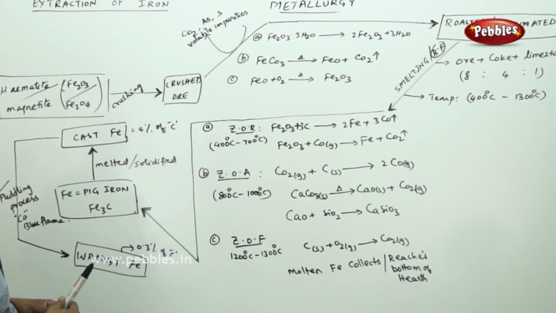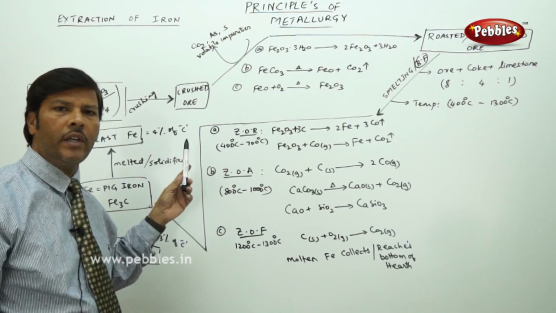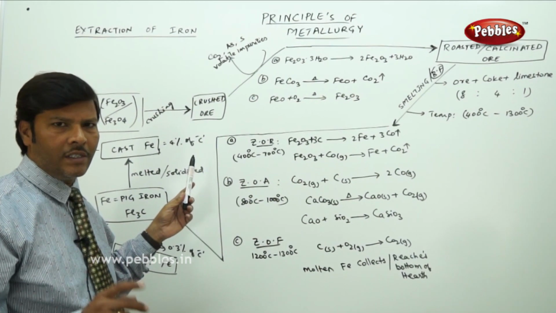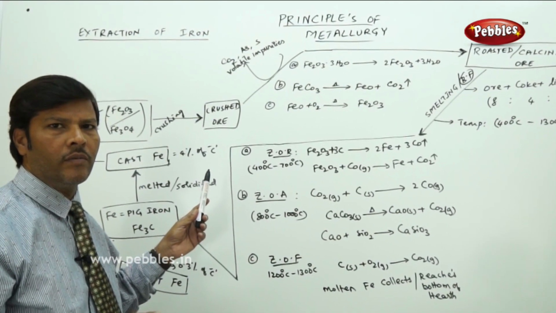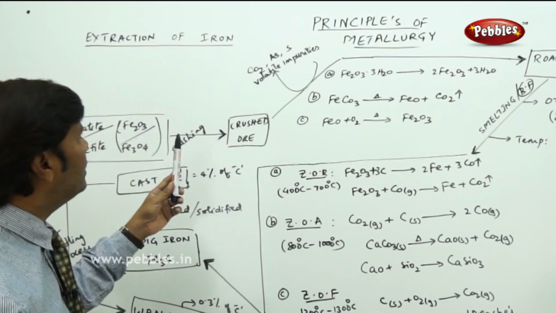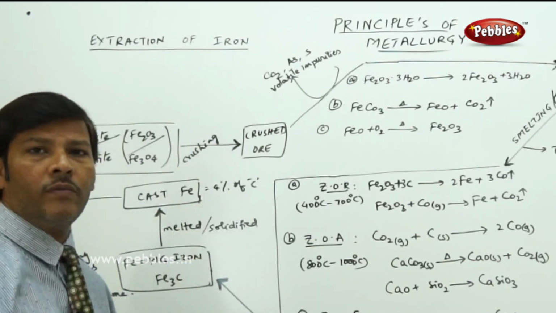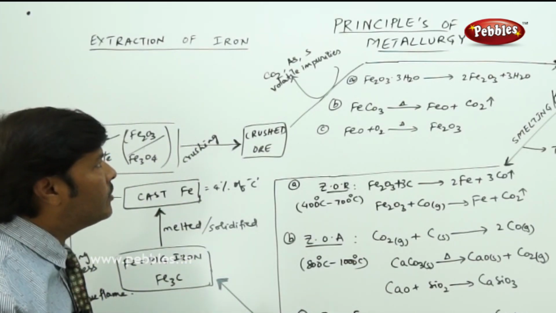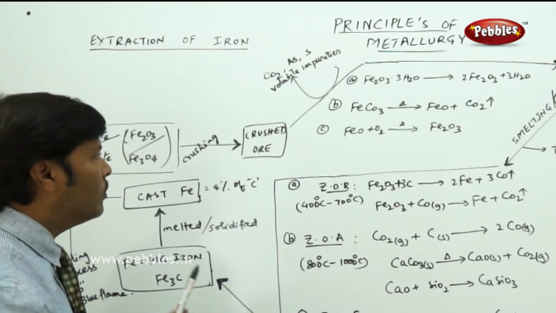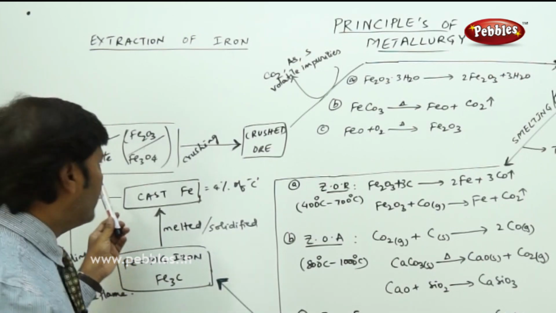The next part of the discussion is, in metallurgy we have 3 important extractions: iron, copper and zinc are the 3 metals we have to extract in metallurgy. In the extraction of metals from mineral ores, here we are taking the extraction of iron. I am going to explain the metal extraction of iron from its mineral ore through the flowchart method.